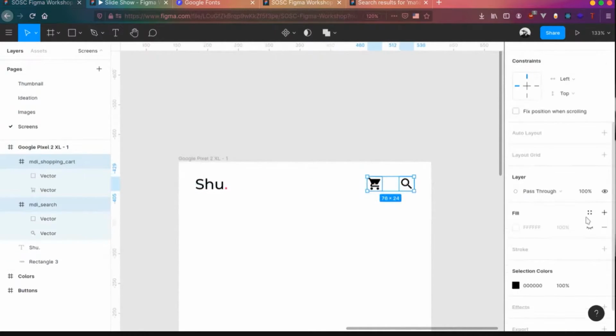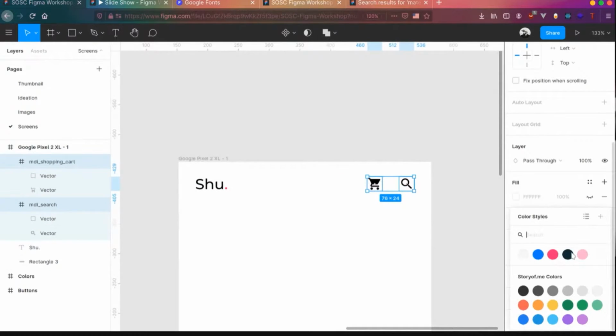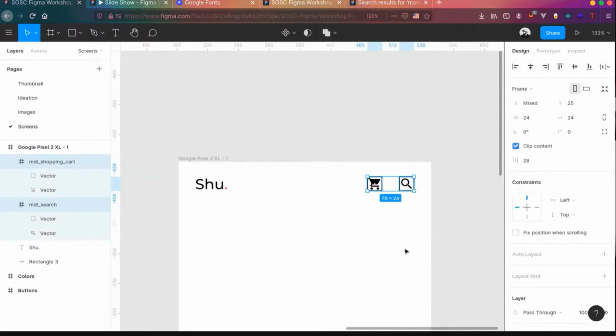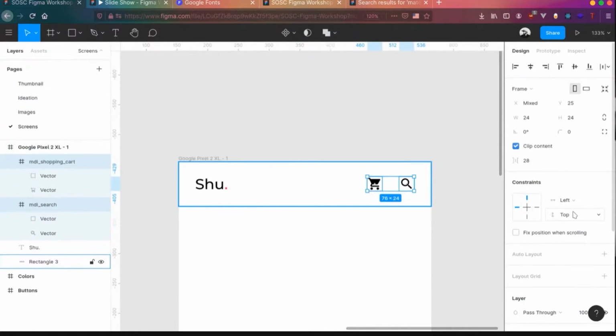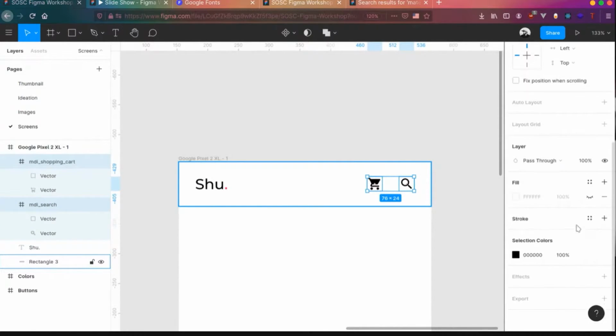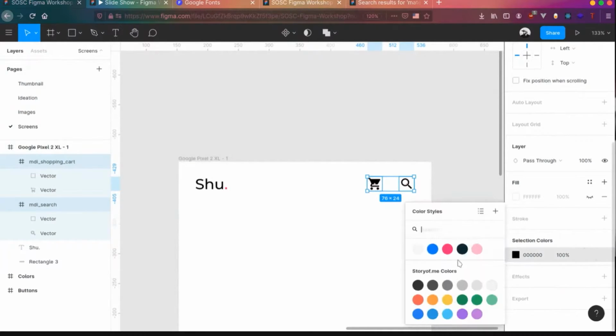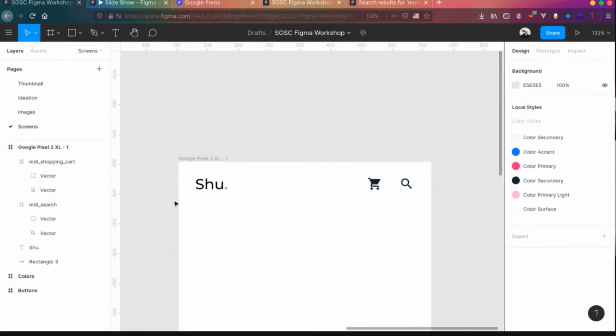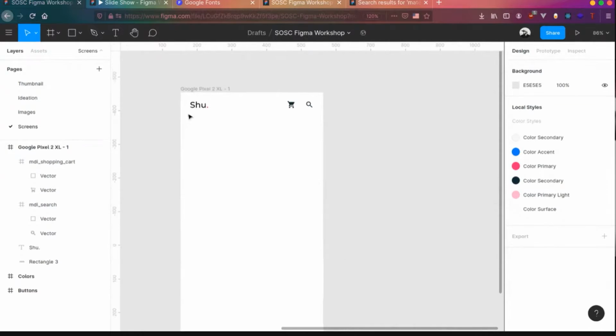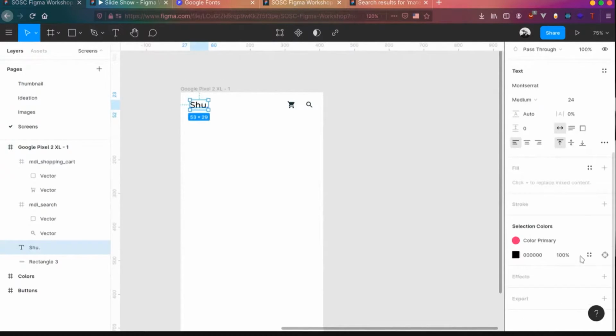Let's actually change the colors to dark. One more thing in Figma is whenever you select multiple items together, you will see a section called selection colors. Whatever colors are inside the group you selected, you can change everything all together. You can see black is common among them. Change that color to the dark for our design. So we have a tab over here. The top tab is ready for us.